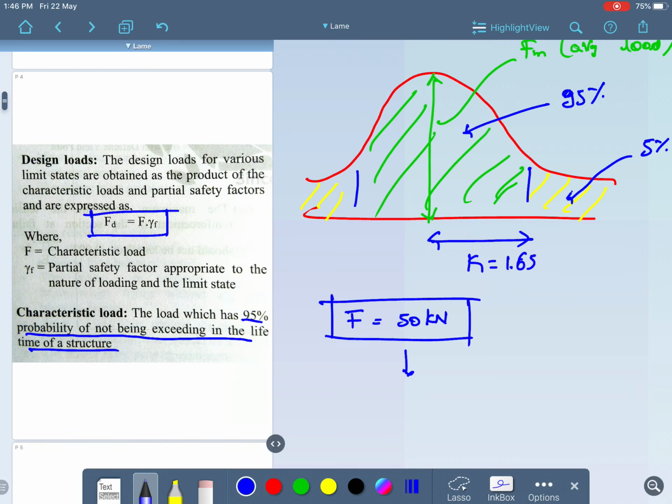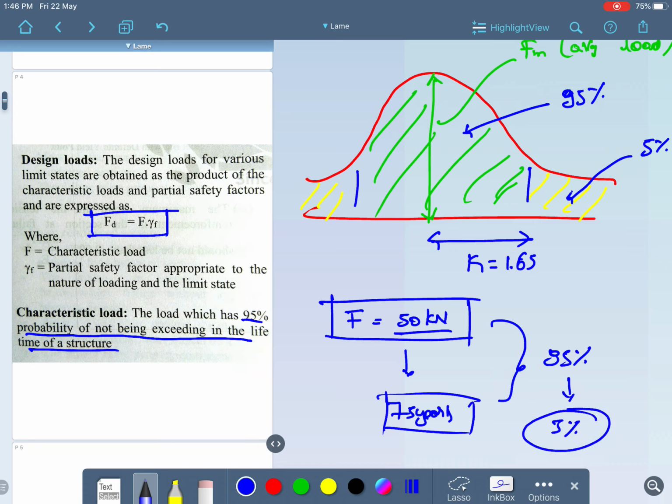If the lifetime of the structure is 75 years, there is a 95% probability that the load is not going to exceed 50 kilonewton. But there is a 5% chance that the load may exceed, becoming more than 50 kilonewton.